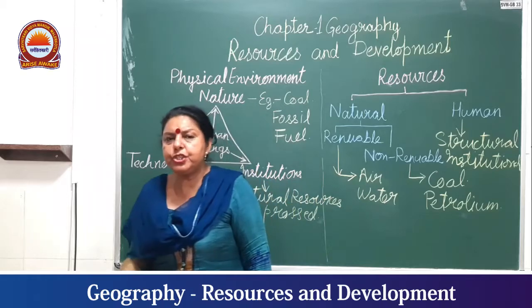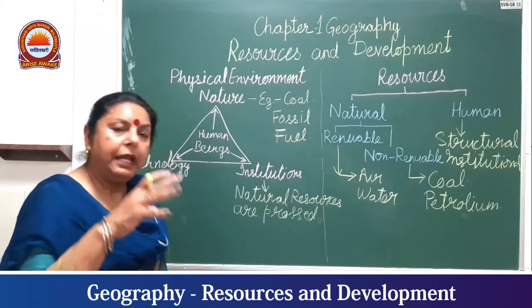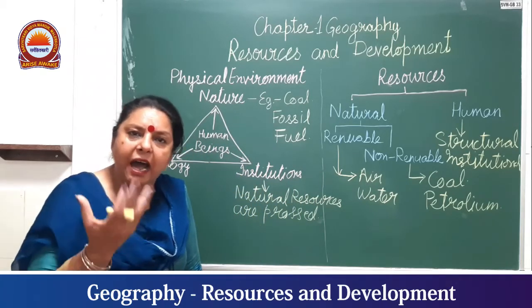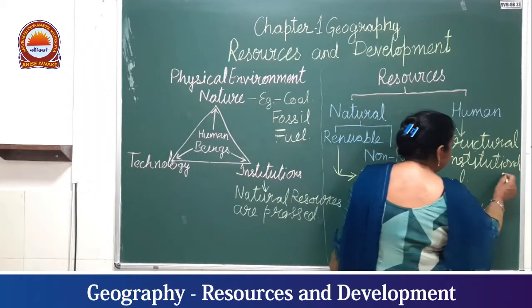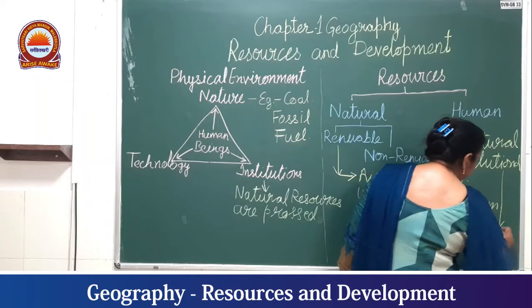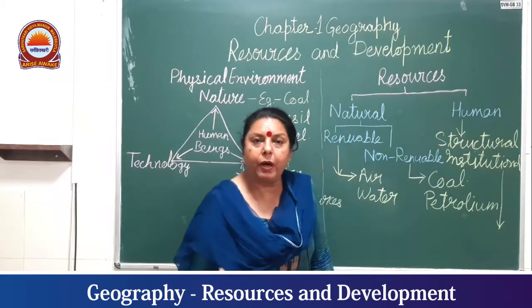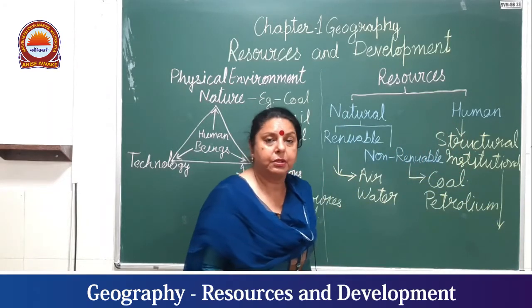If a resource is harvested from the earth, another thing must be clear, and that is the quality and quantity of the resource.